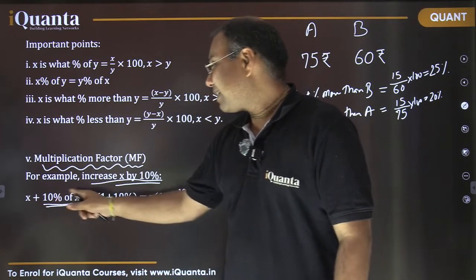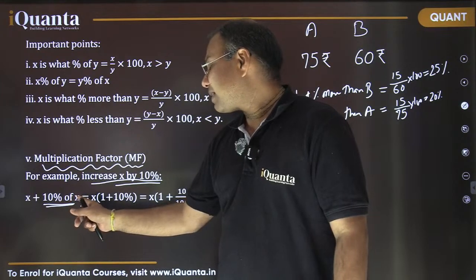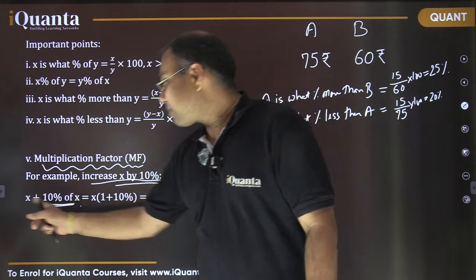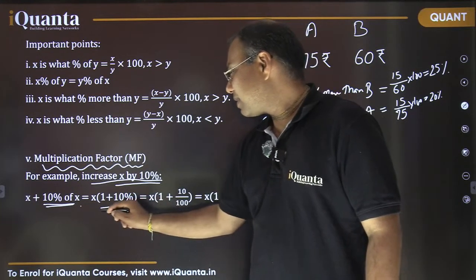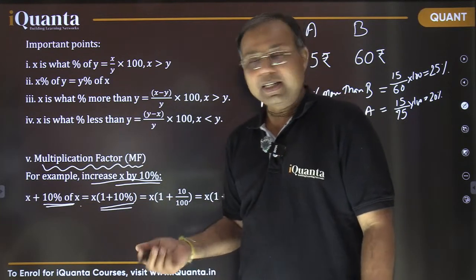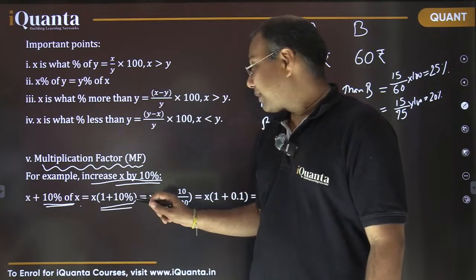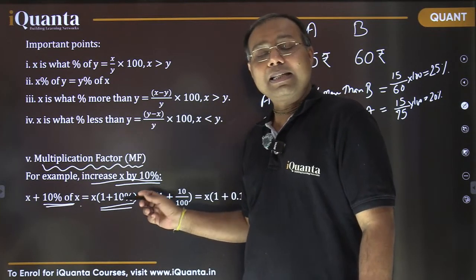So now when I write 10% of x, the moment I write x here, this x can be taken common now, which makes it 1 plus 10%. Is that okay? Right? It is 1 plus 10%. Now 10%, you know, this is 10 by 100.